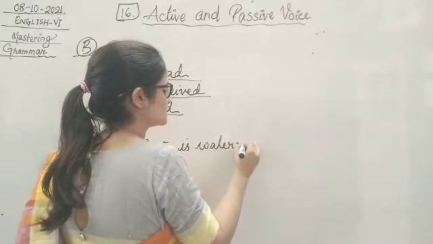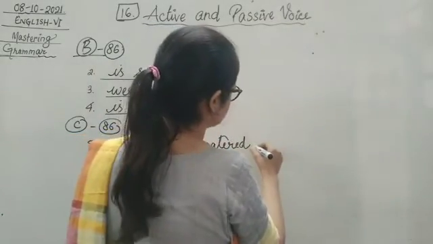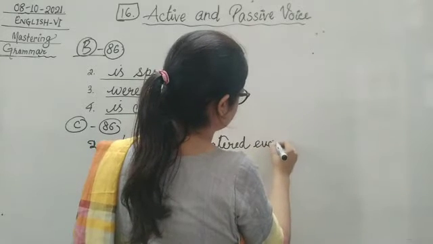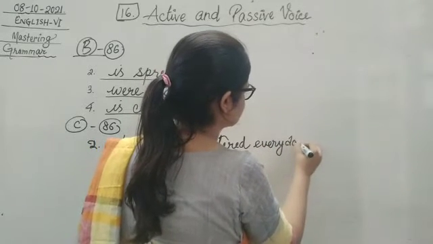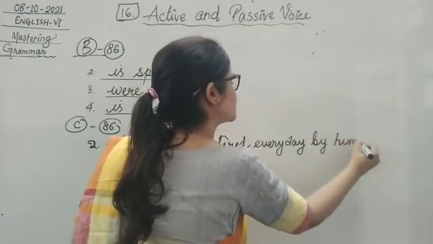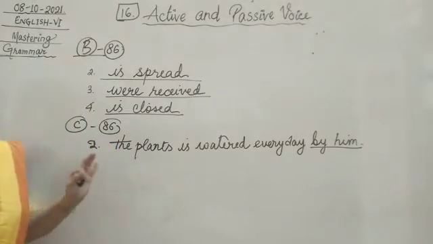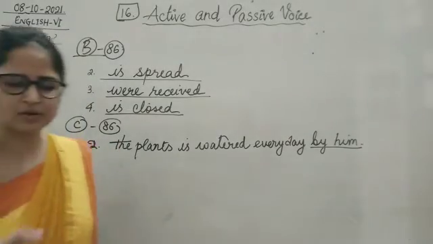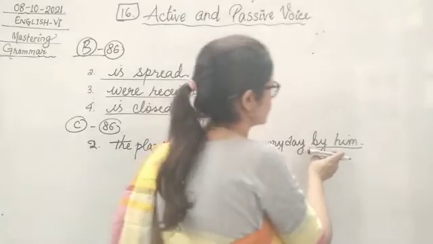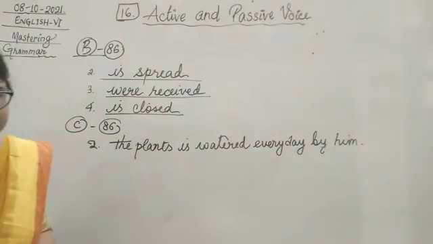Waters is obviously simple present, so is watered every day. Okay children, till every day is okay. By him. Children, we can write it also, or we can skip it as well. So the plant is always, because it's there, we will change he into him. It's already in the table, you can refer to that.